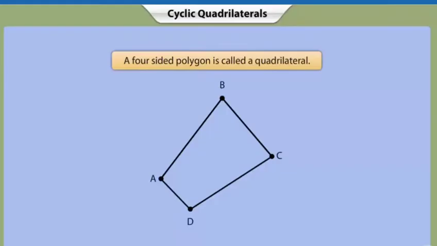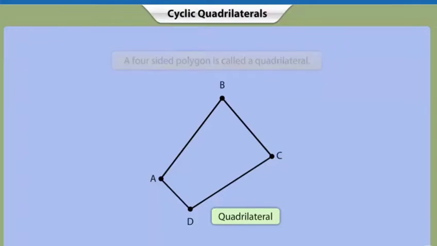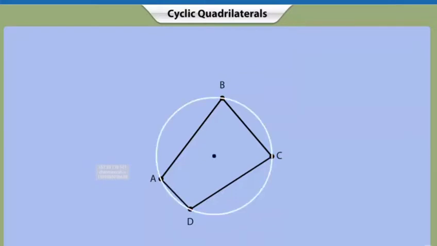A four-sided polygon is called a quadrilateral. A quadrilateral has four vertices. The vertices of this quadrilateral are A, B, C and D. Sometimes it is possible to construct a circle in such a way that it passes through all the four vertices of the quadrilateral. In that case, all the four vertices of the quadrilateral lie on the circle.